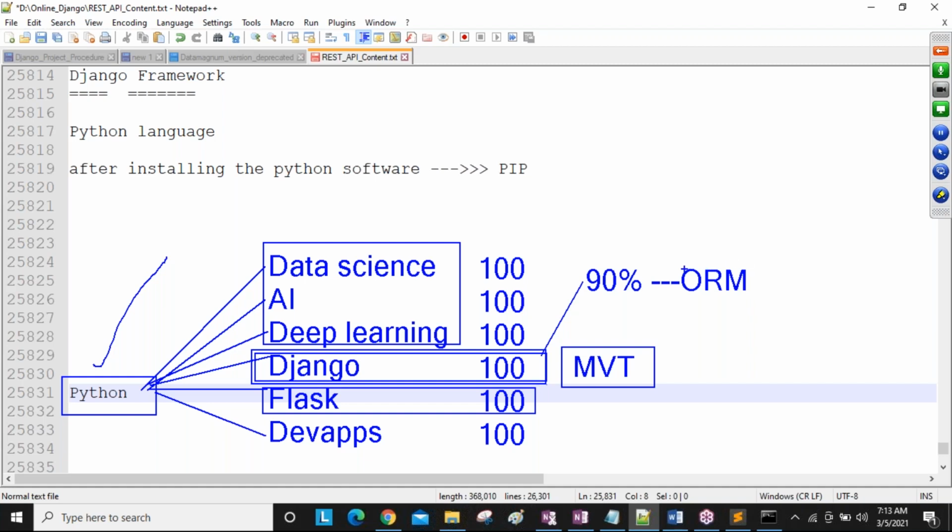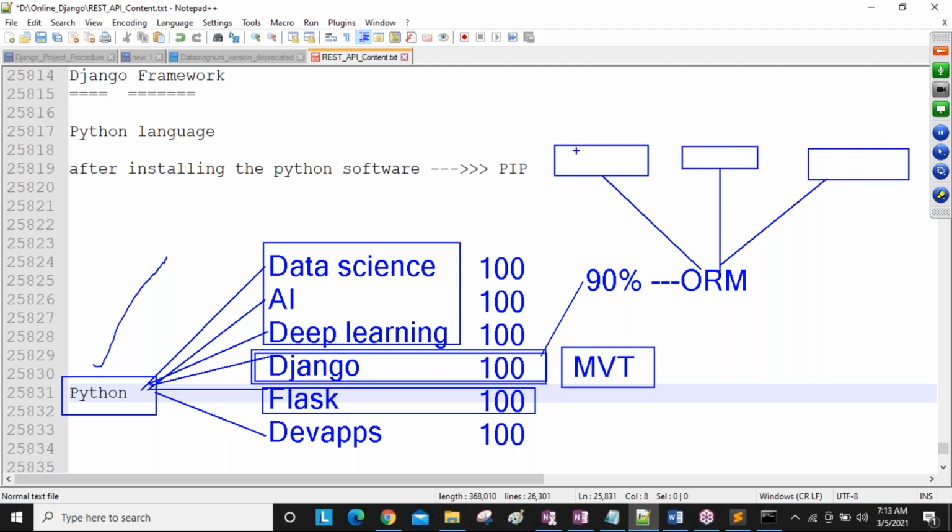So there are n number of ORM queries. Using this ORM, we write the queries, and whichever database you are using, that database format is automatically converted. Oracle format, MySQL format, MongoDB format, different database formats are converted, guys. This is one of the best advantages of this ORM layer. Okay?